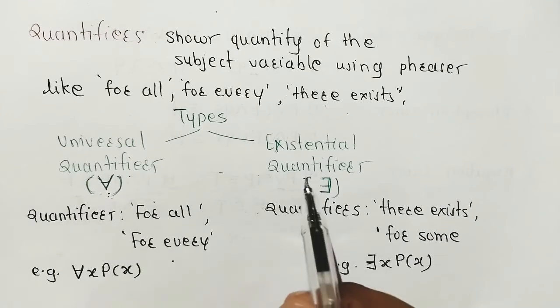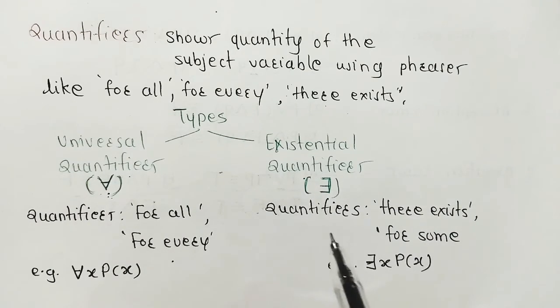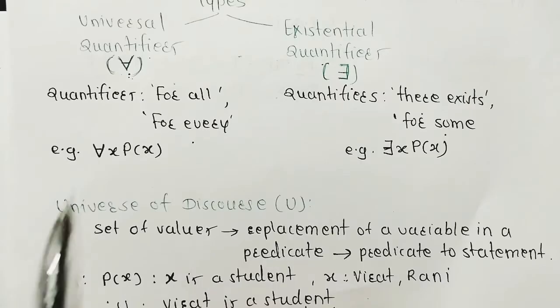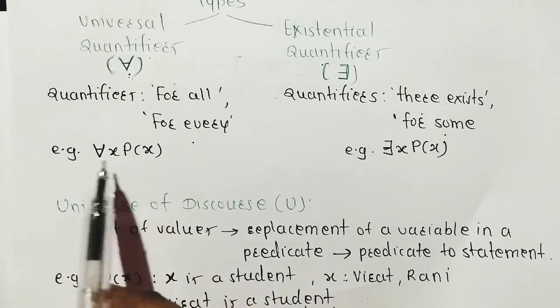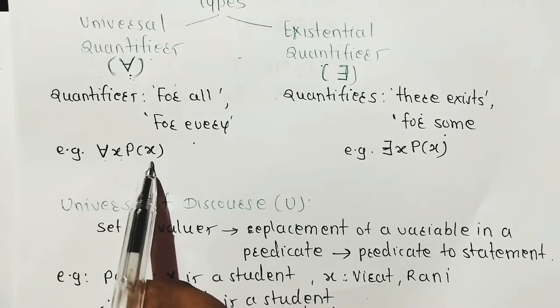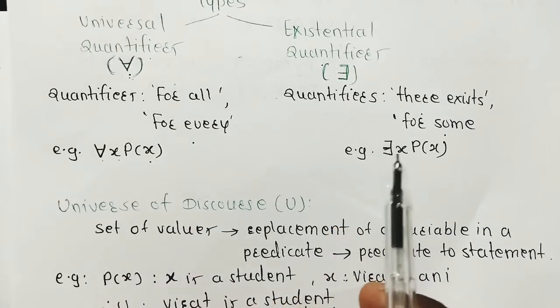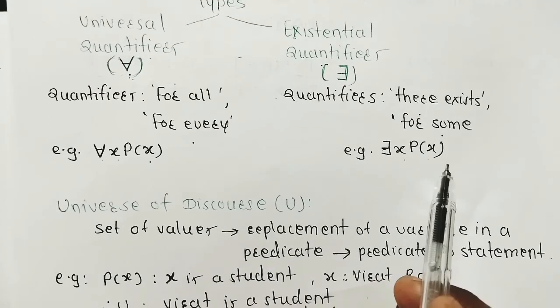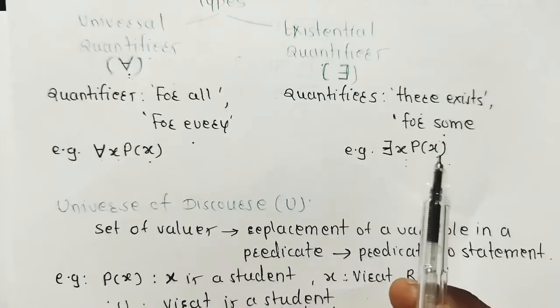And existential means existence. Quantifiers used here: there exist, for some. Universal quantifiers are expressed as for all, for every. Example, for all x, P of x. In existential, there exists x, P of x, or for some x, P of x.